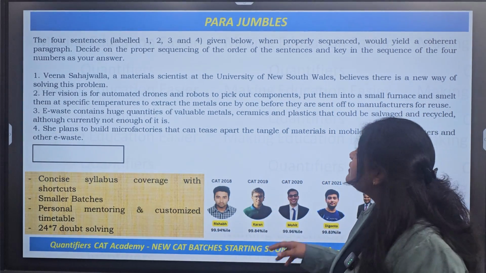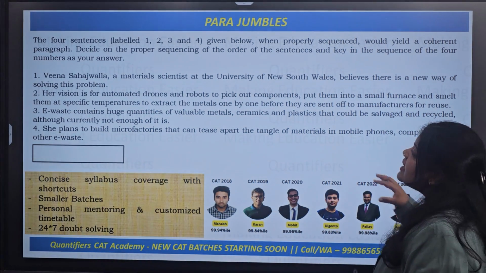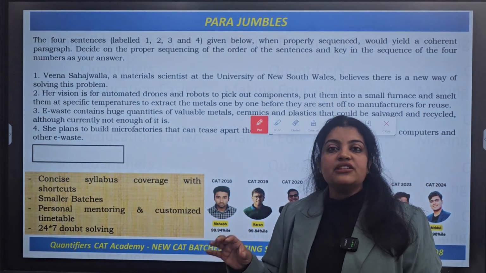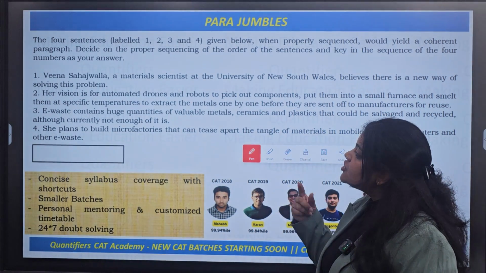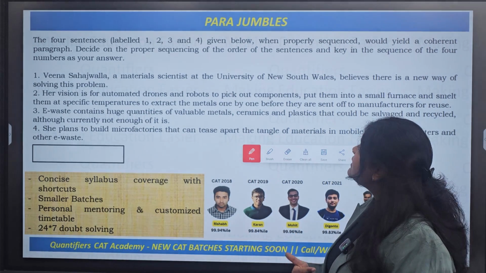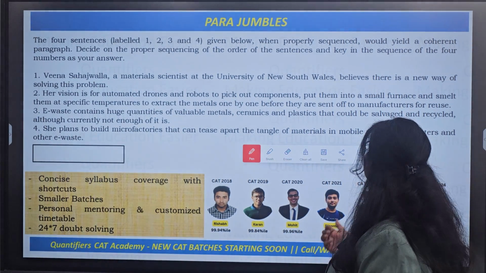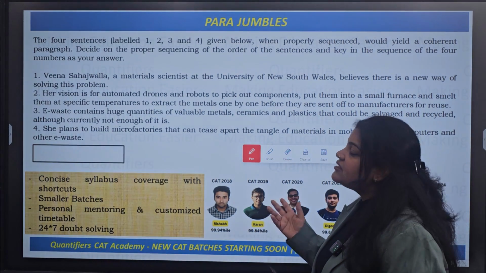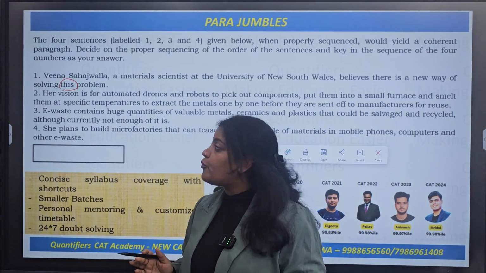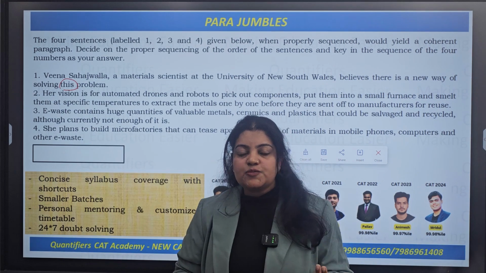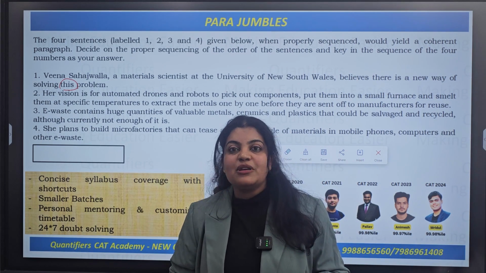Now what happened here in the case of the paragraph jumbles is that sentences are not being arranged in a proper sequence. For example, now let's say you're going to read it from here. So Veena Sehajwala, a material scientist at the University of New South Wales, believed there is a new way of solving this problem. Now, in case 1 is the starting point, how do we know where this problem is even being mentioned, right?